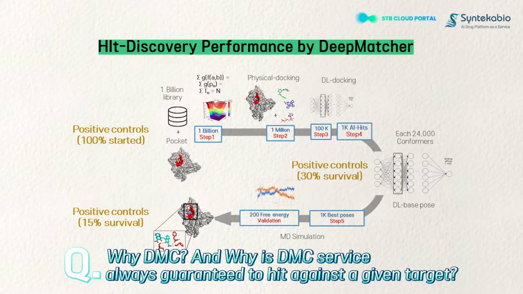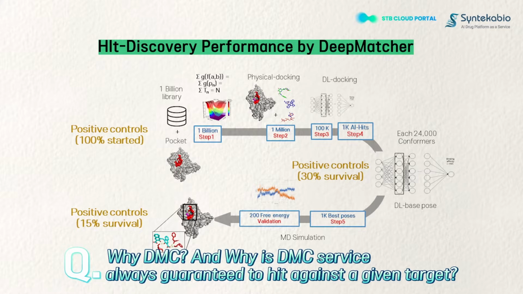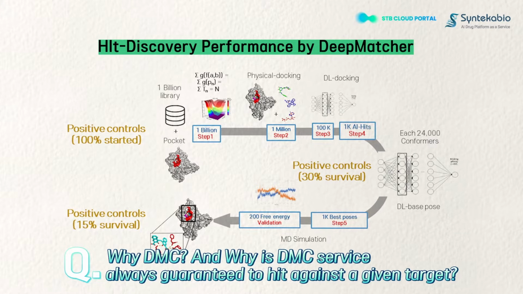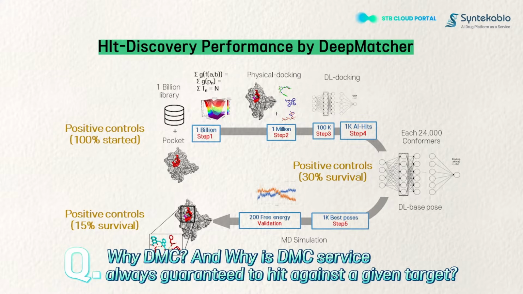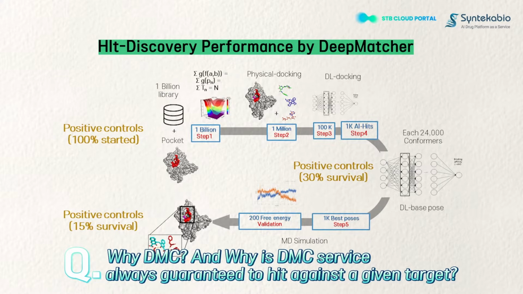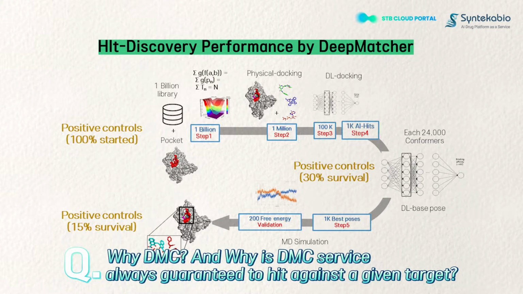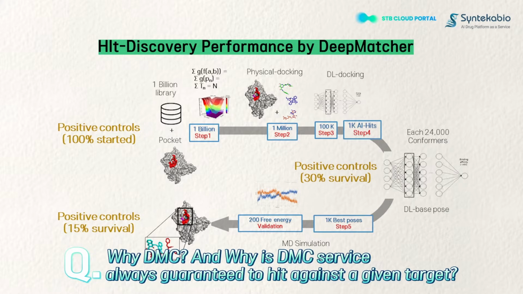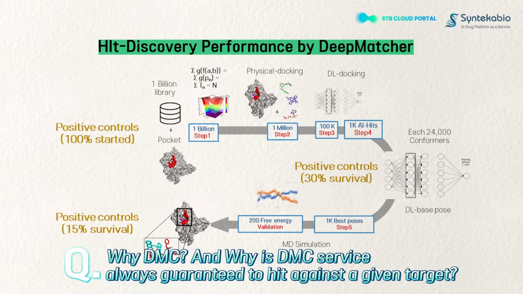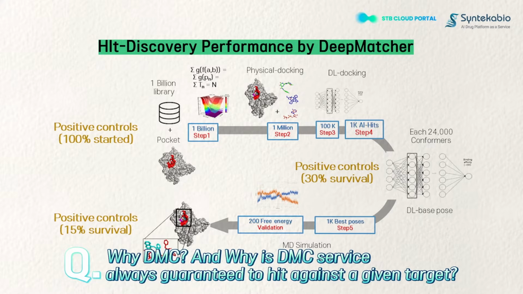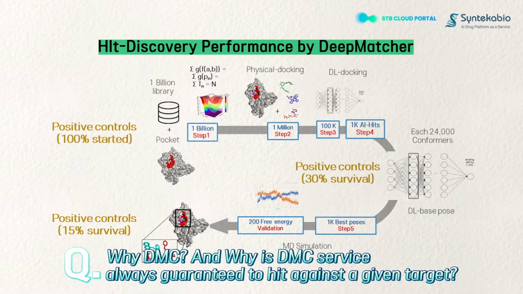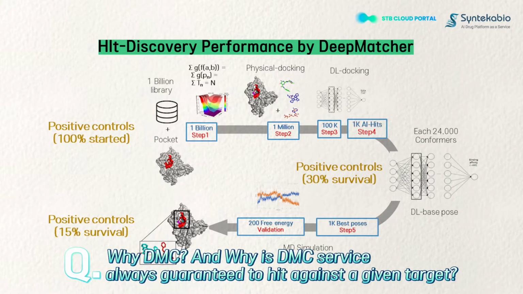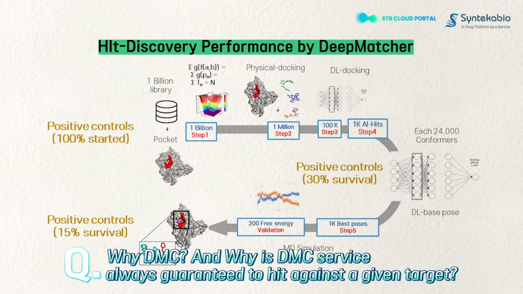Then, from each of the 1,000 compounds, 24,000 conformers are created, and one best pose is selected from them. We then perform MD simulation-based validation with the 1,000 best poses and recommend the final 200 compounds by binding energy-based rank. And the highlight of all is that STB Cloud enables one-click calculation for all 5 steps. Because it is filtered through such a dense network, there is a high probability of finding novel candidates that cannot be searched by conventional methods.